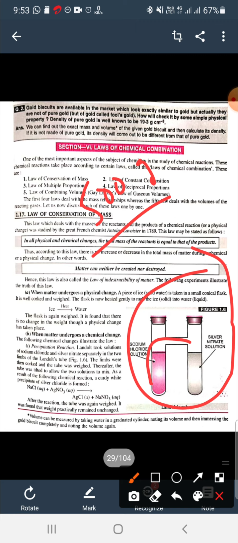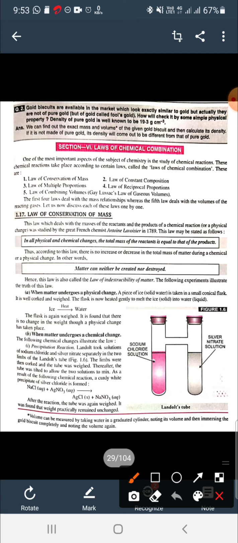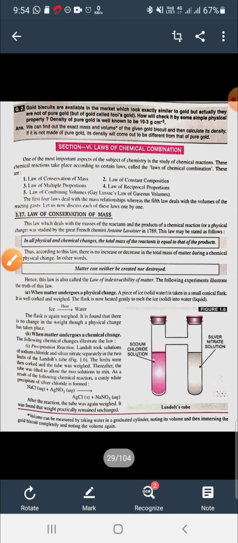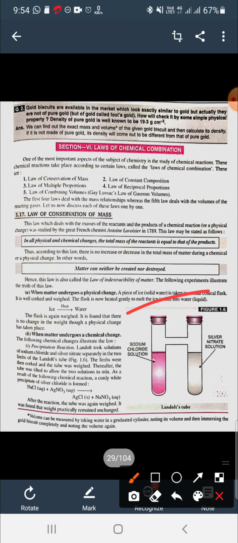After mixing both chemicals, a reaction takes place and new products are formed. NaCl and AgNO3 react with each other to form AgCl plus NaNO3. After the reaction we again weigh it, and the weight will again be equal to 500 gram. So this is again in accordance with the law of conservation of mass.